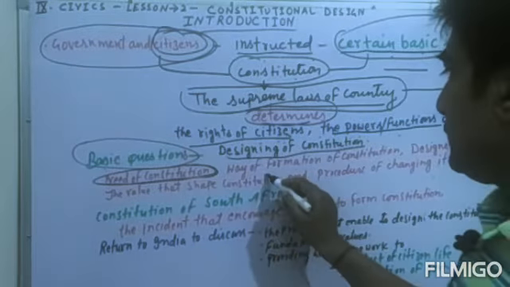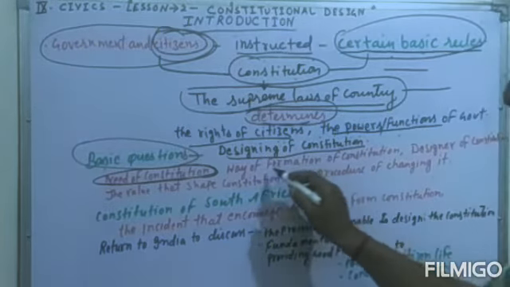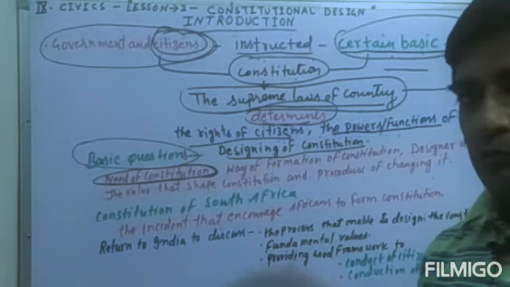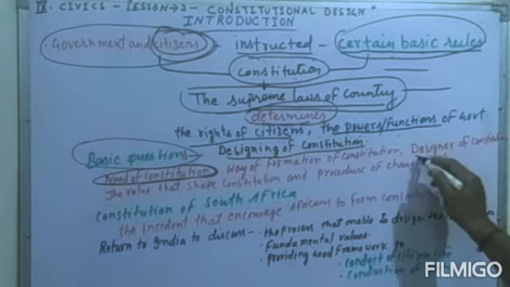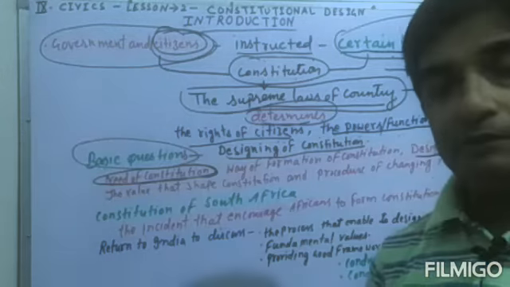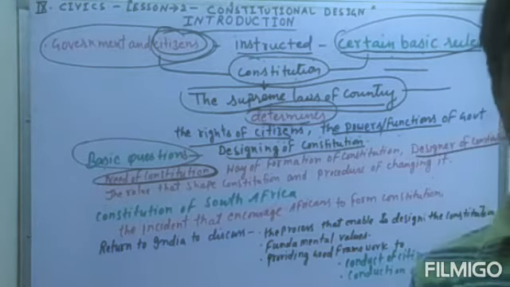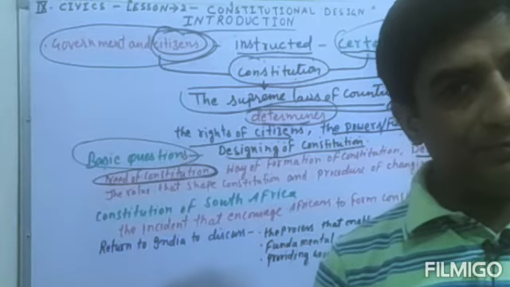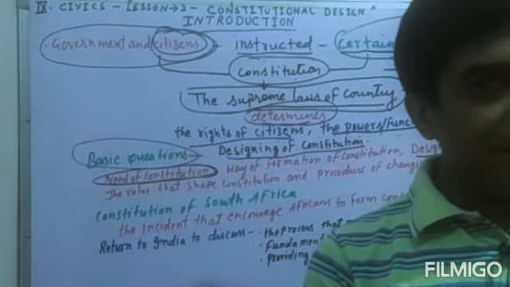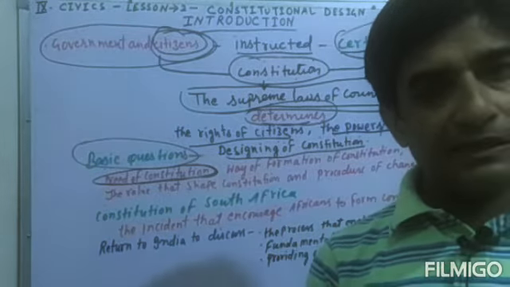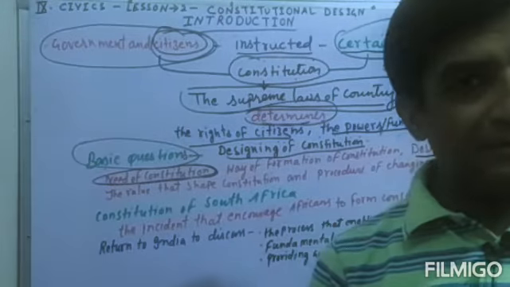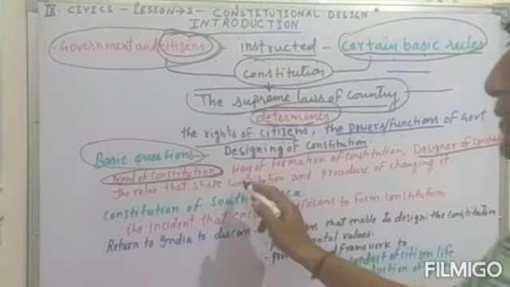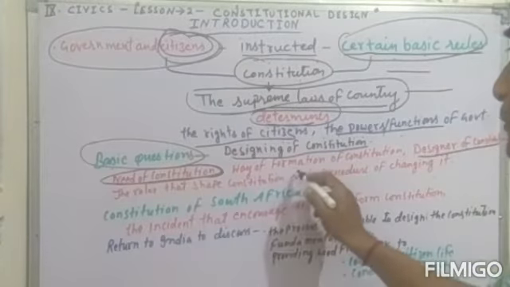Second question: in what way was the constitution formed in the country? What were the basic things applied to formalize the constitution? Next, the designers of the constitution, meaning who designed it. Were these designers appointed by the British government, or by the Indians themselves? Who were these people? Students, you can see these are important.